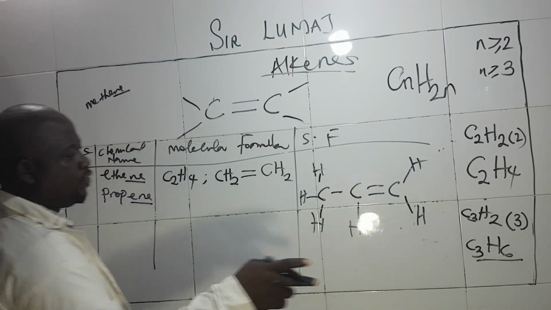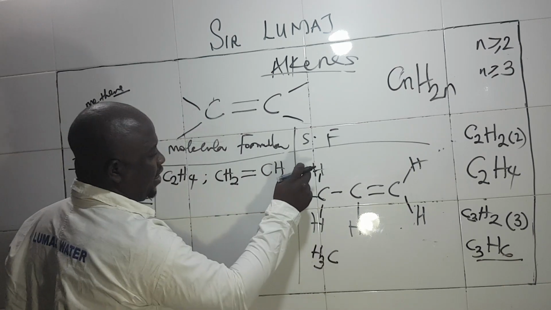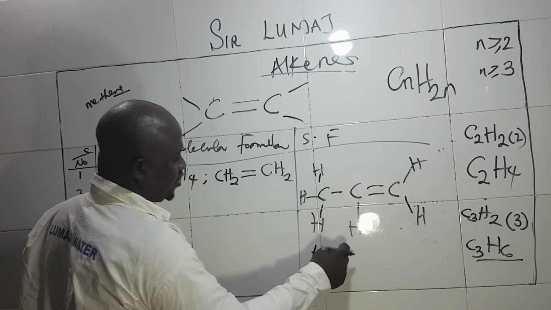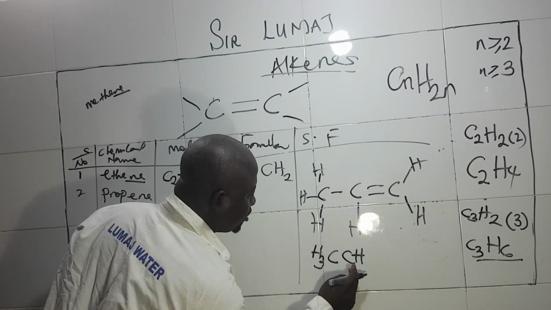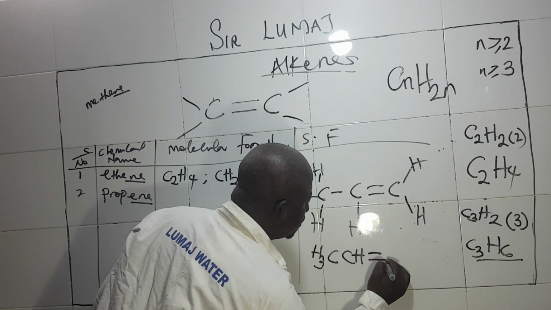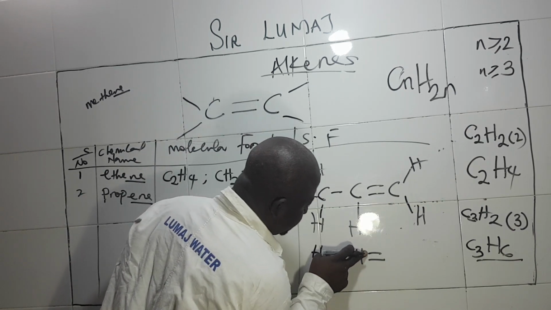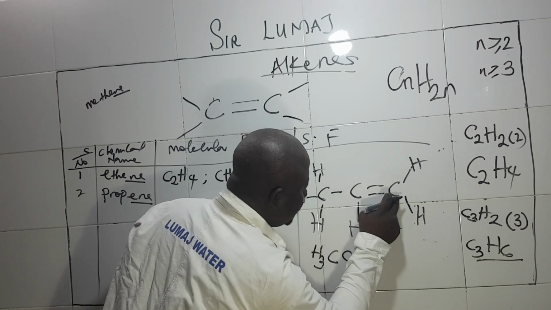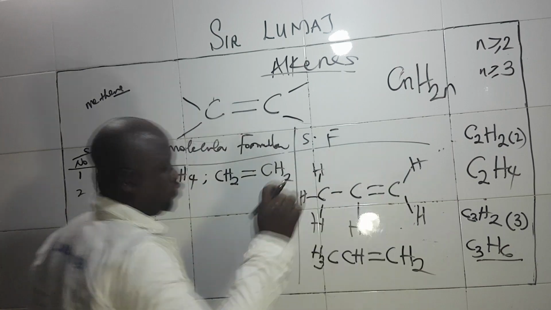So for us to write the molecular formula now, we have H3C, we have CH, then we have double bonds. Can you see? This is your pi bond, this is your sigma bond, then CH2.